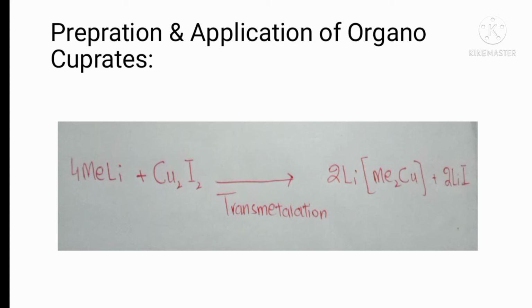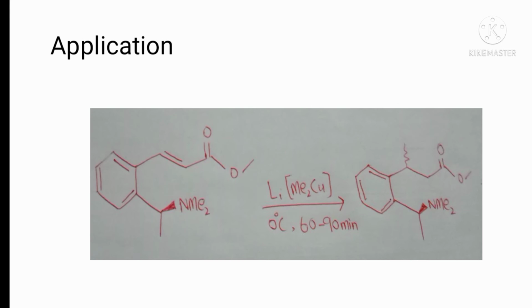We have discussed that organocopper causes conjugate addition. You can see here, just observe what changes take place from reactant to product. You can see that conjugate addition takes place at the carbonyl carbon and olefin double bond. Organocuprates are important, but they are difficult to synthesize. Only one method, transmetallation, is used.